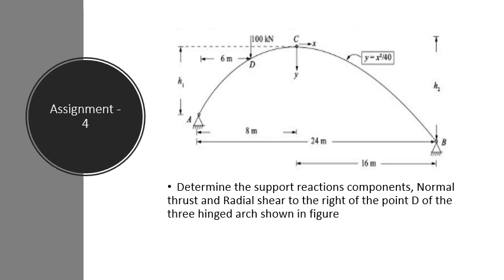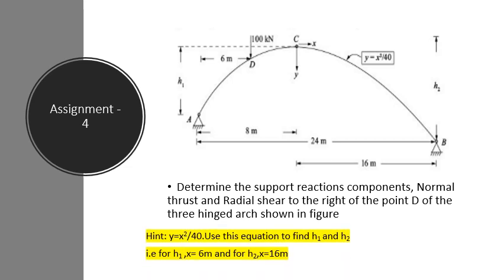Just to the right of the point D means, while finding the shear force, that is V, you have to consider 100 kilonewton also, that is VA minus 100. If it is left of the D, the shear force at the section is VA itself. Okay. So if nothing is mentioned, we consider it as the right of the point D, and we consider the net shear force at the section as VA minus whatever the load acting at that point. Okay. So solve this problem.